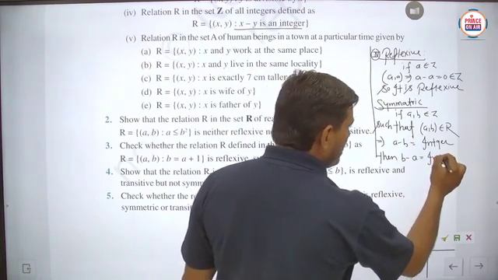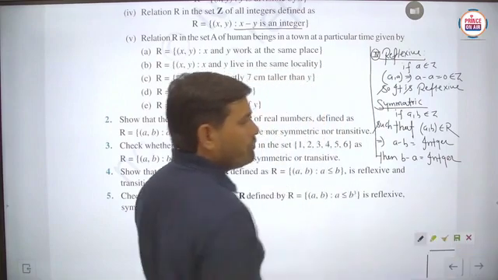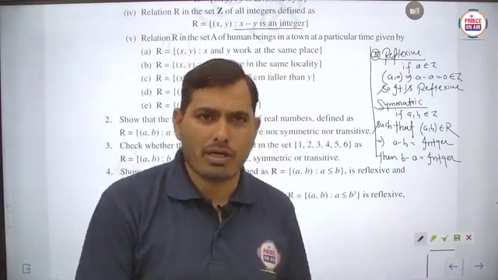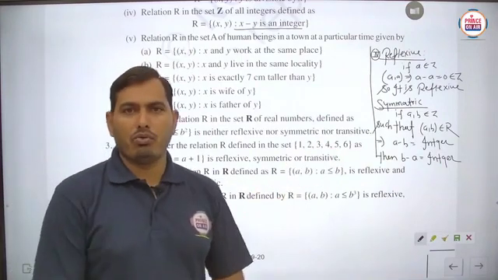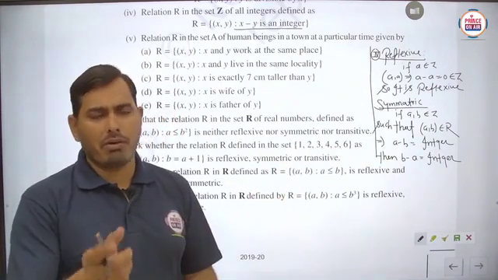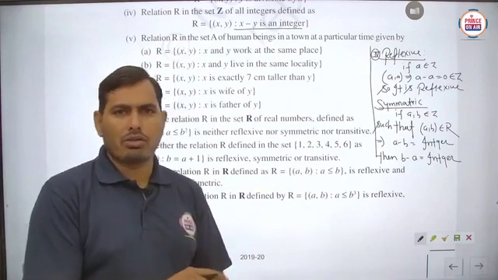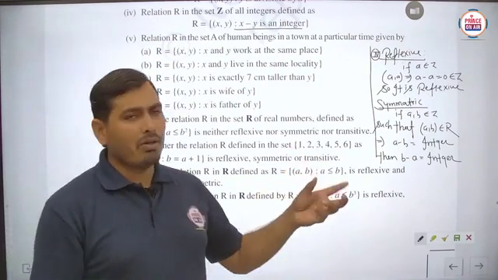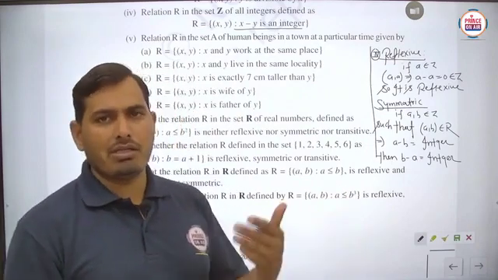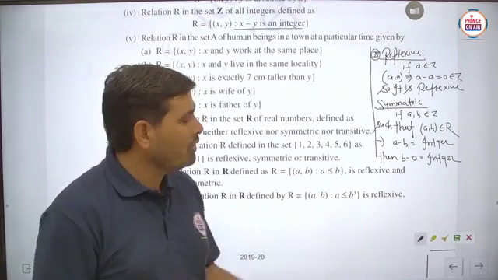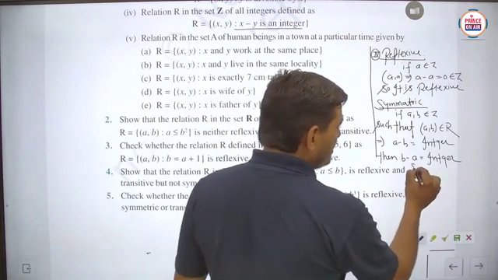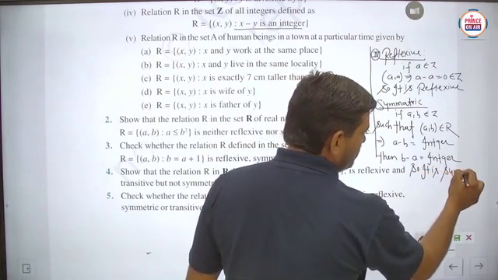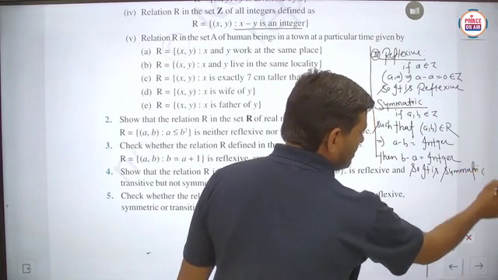Definitely student, an integer can be either negative or positive. Suppose 2 minus 3 equals minus 1, which is an integer. Now check 3 minus 2, which is 1. So the difference will be of plus or minus sign, but an integer can be either positive or negative. So it is symmetric. Is it to be clear?